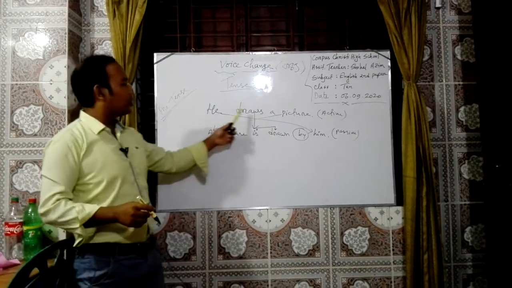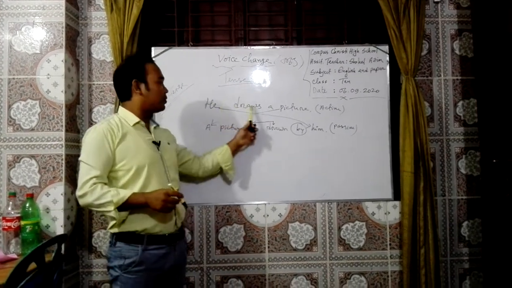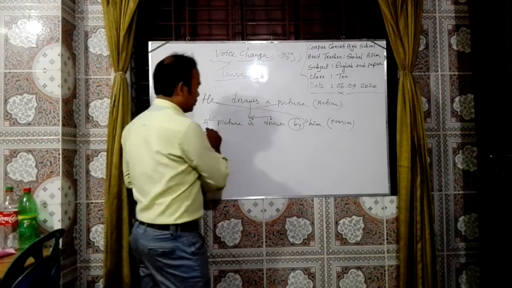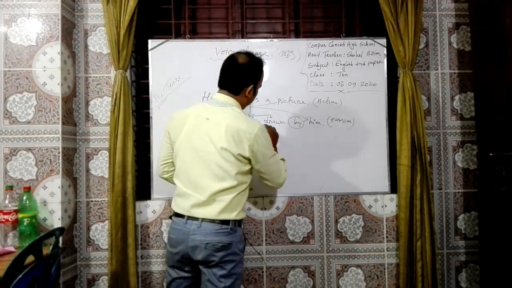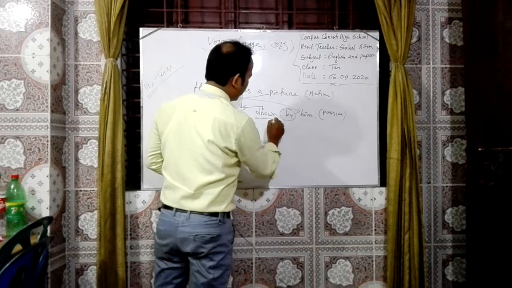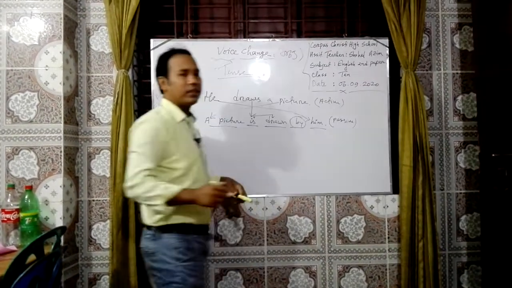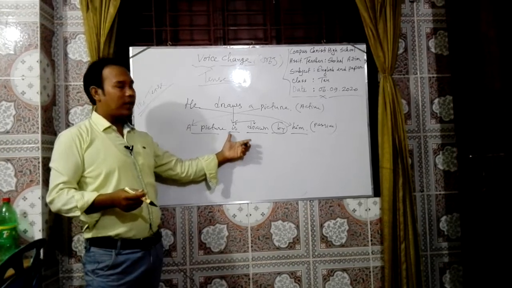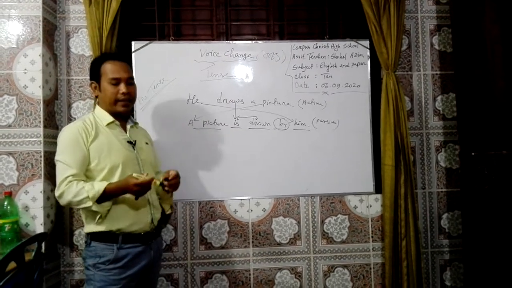Now you see he draws a picture: there are subject, verb, object, but in passive, a subject, auxiliary verb, verb in 3rd form, preposition and object. We got there five items, and there were only 3 items.